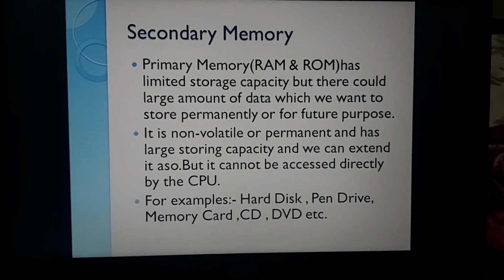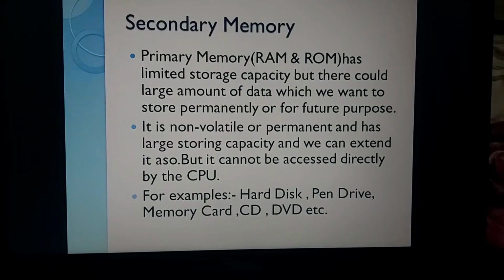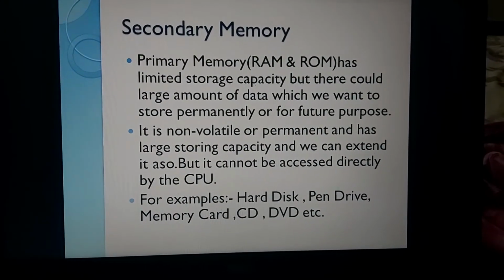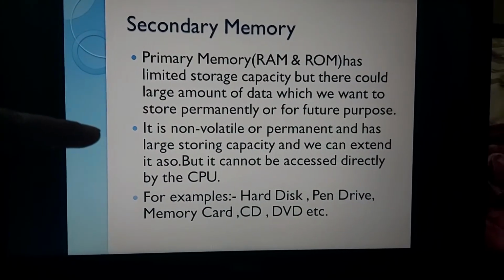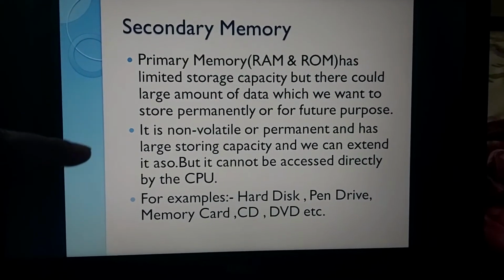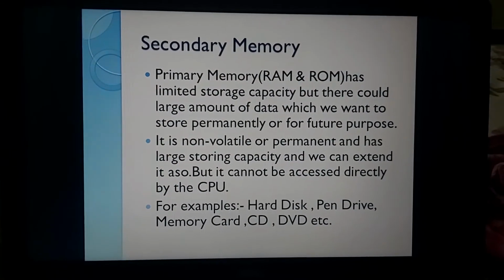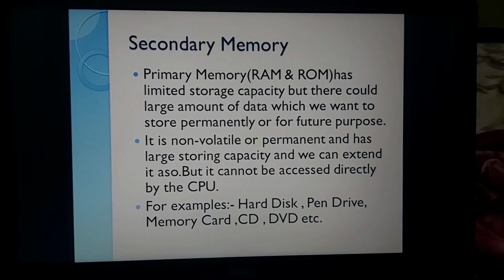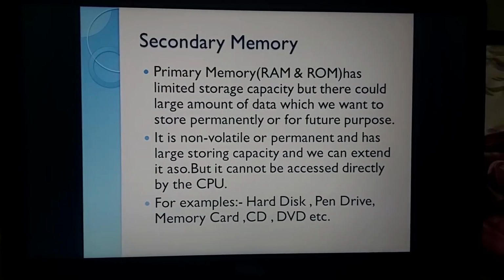So first point, primary memory, RAM and ROM, has limited storage capacity, but there could be a large amount of data which we want to store permanently for our future purpose. It is non-volatile, we can say permanent, and has large storing capacity, and we can extend it also, but it cannot be accessed directly by the CPU because secondary memory is managed by the user. If I'm working on a file, I want to save it, make a copy, paste it, rename it, everything is done by the user. That's why it comes under the category of secondary.